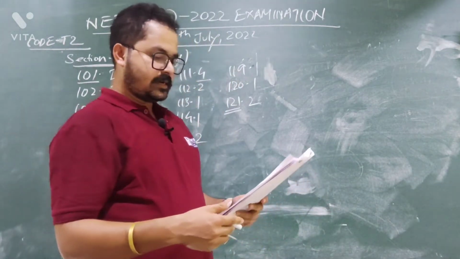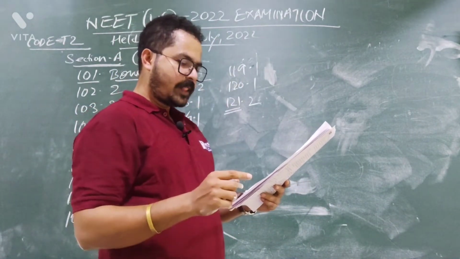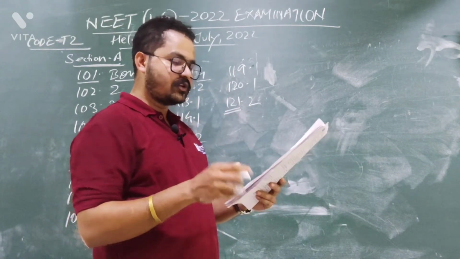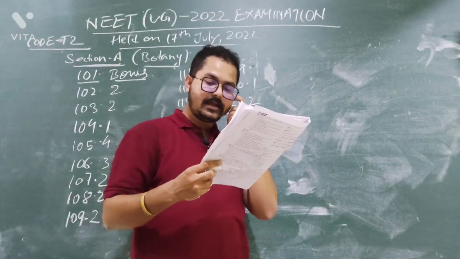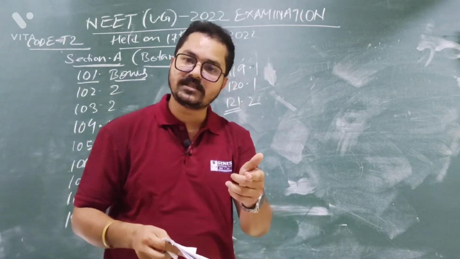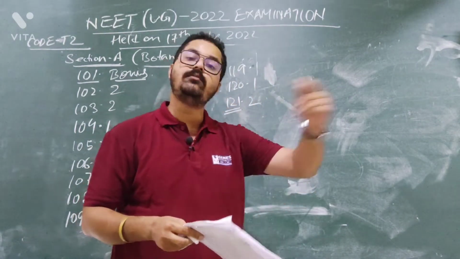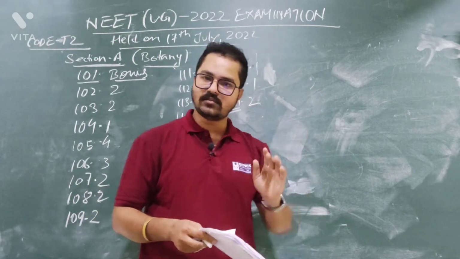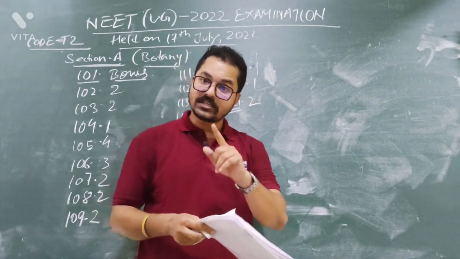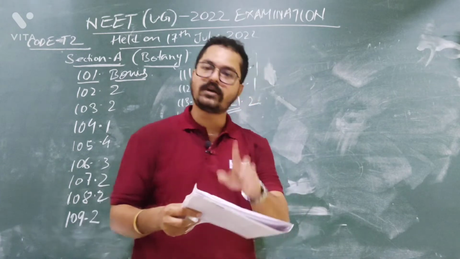So option number 3 is correct, and option number 4 is also correct. Option number 1 is saying that predation may lead to extinction of a species. If the predation is more, if the tiger population is more in a particular forest, then there will be no deer. All the deer will be extinct. All the deer will be eaten by the tiger. So predation can lead to extinction. Yes, option number 1 is correct.